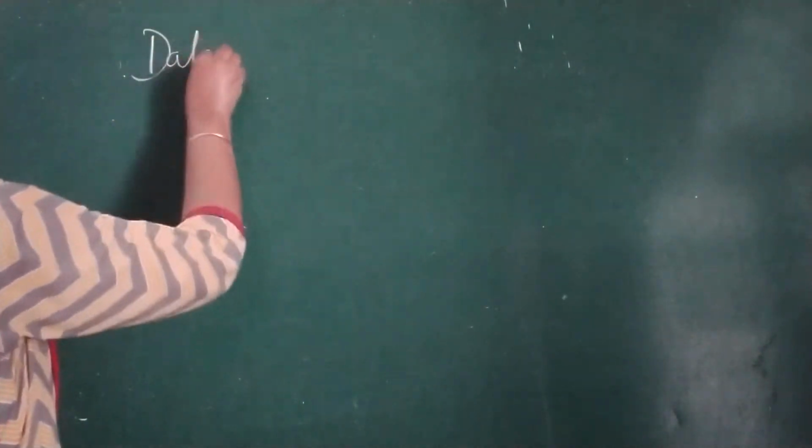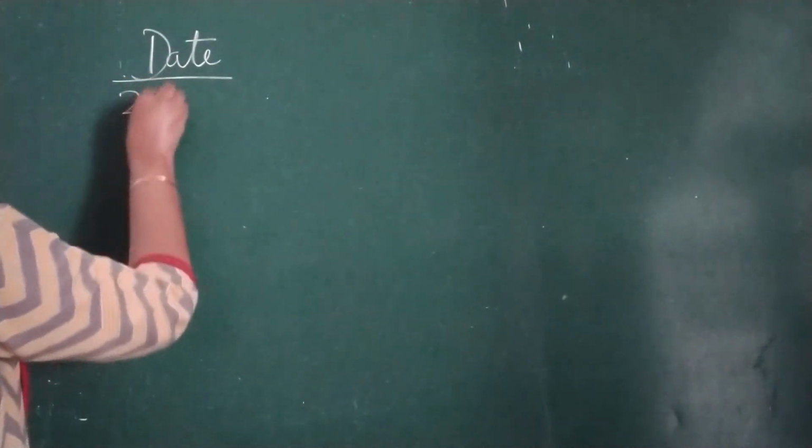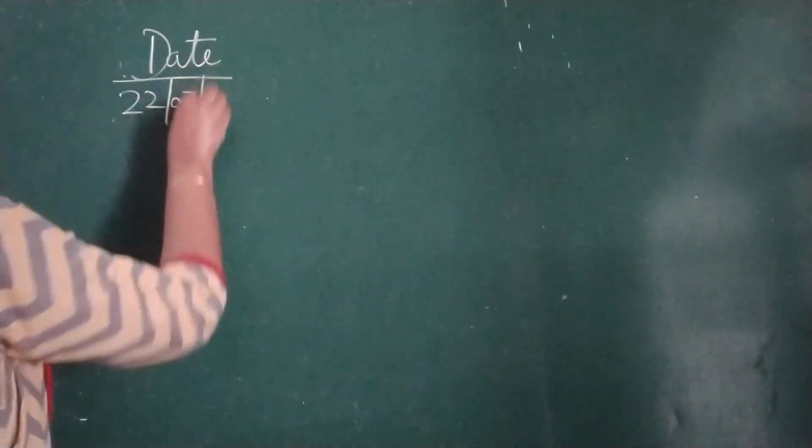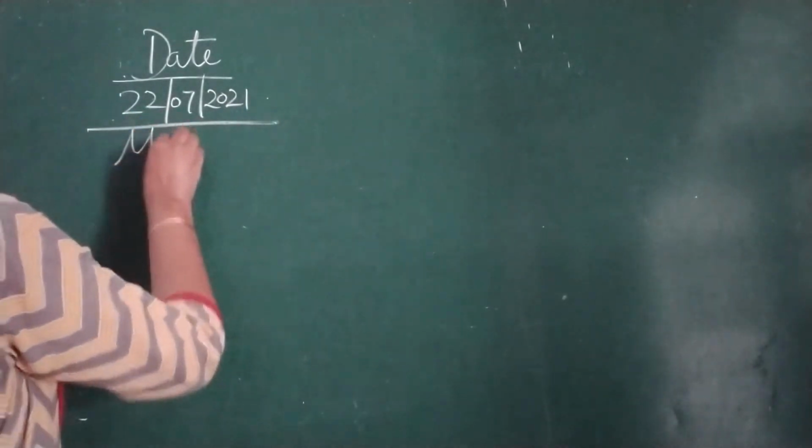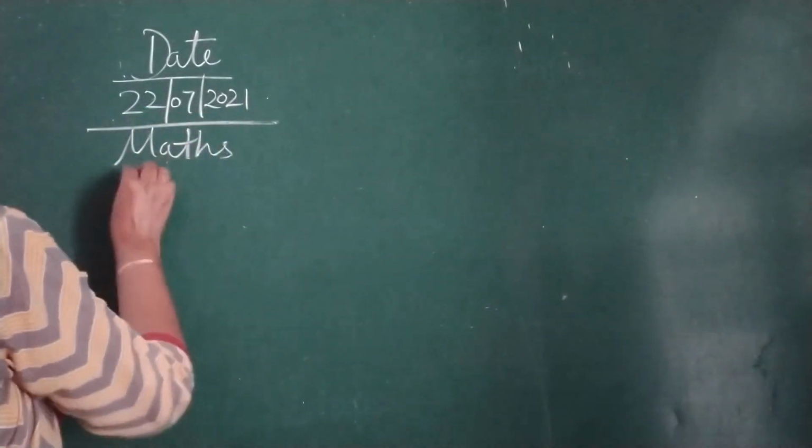Okay children, today's date is 22nd of July 2021 and this is your maths video class.